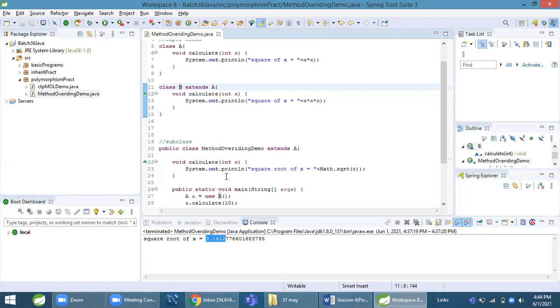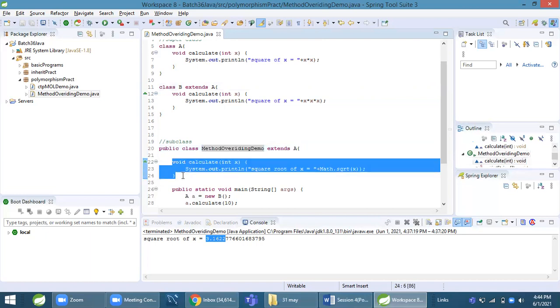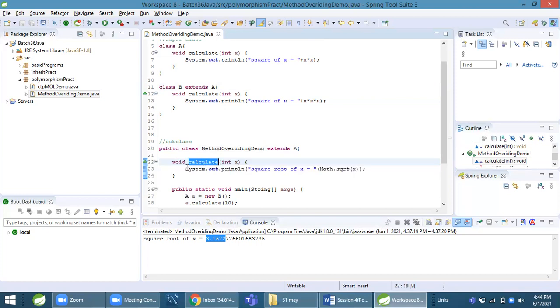And how to override that? Write a class, extend the class in which the method we want to override is available. Then write the same method name with a different implementation. Hope you are clear here. Any doubt? No doubt. All right. So we did method overriding here.